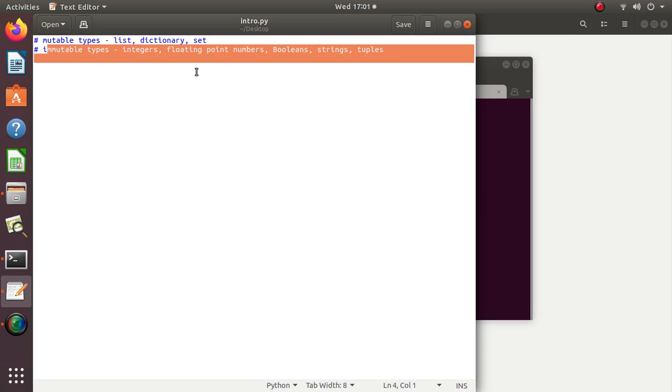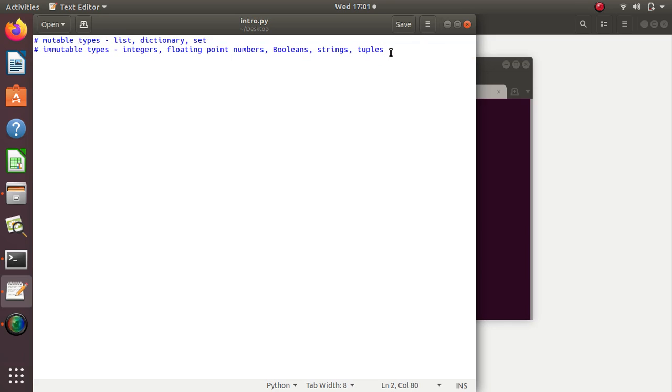So far we know that we cannot change the value in a tuple. So if we declare a tuple a is equal to 1, 2, 3, 4. So here I have defined a tuple with 4 elements. Since tuple is immutable, I cannot change any of the individual elements of the tuple.